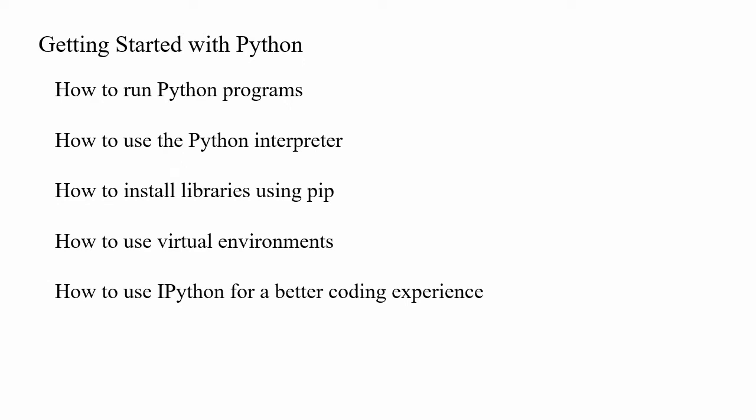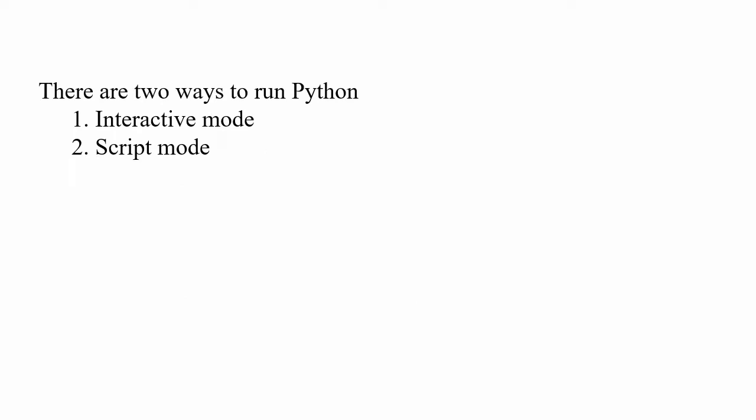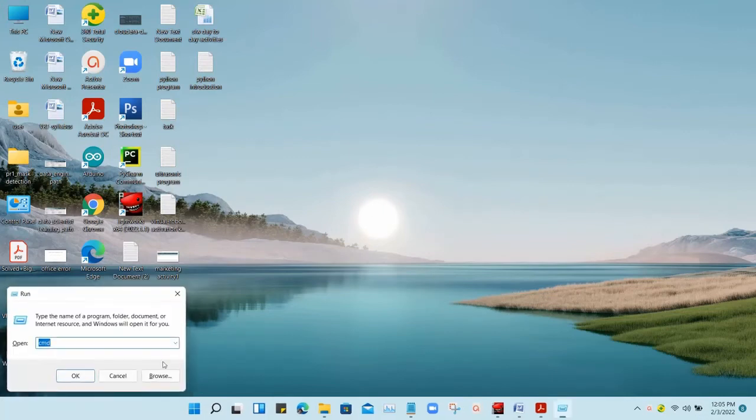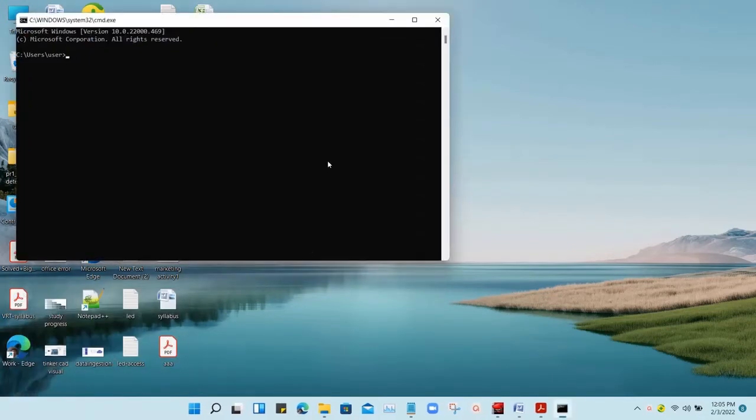All right, next we are going to see how to run programs, and how many ways there are. There are two ways: one is interactive mode, another one is script mode. We will see them in this practical session. Before entering into that, make sure your machine has a Python version installed or not.